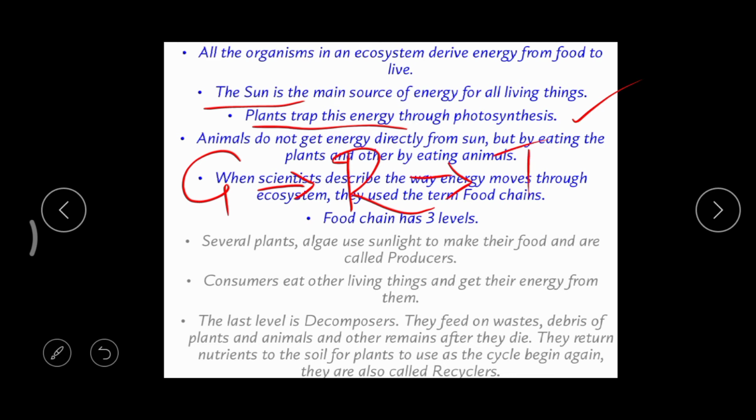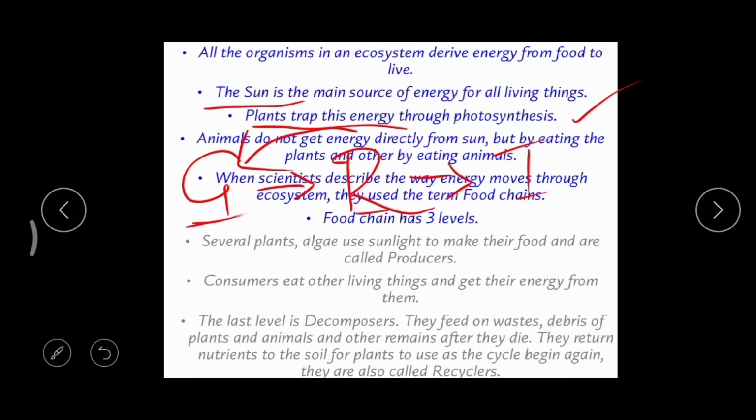So grasses are able to prepare their own food materials by photosynthesis, right? And these two animals, rabbit and tiger, they cannot. So how is the rabbit getting its food, its energy? By eating grass.